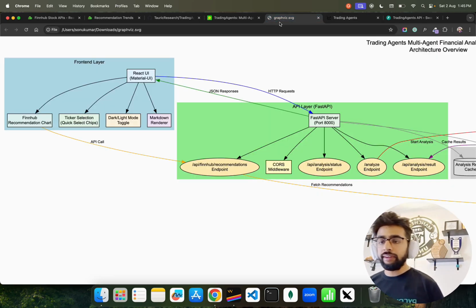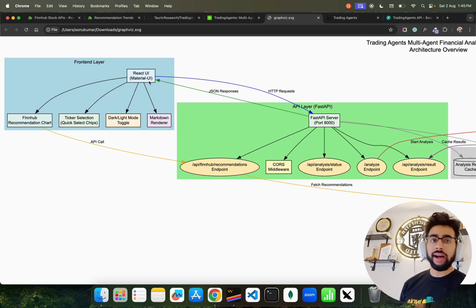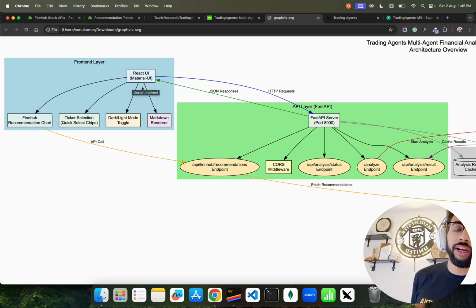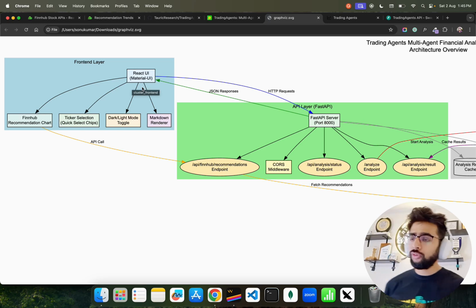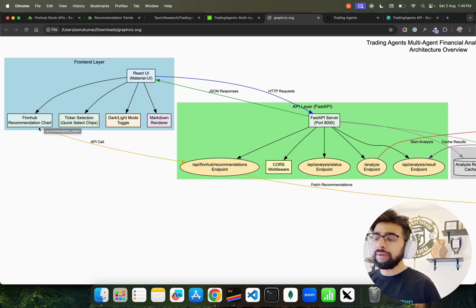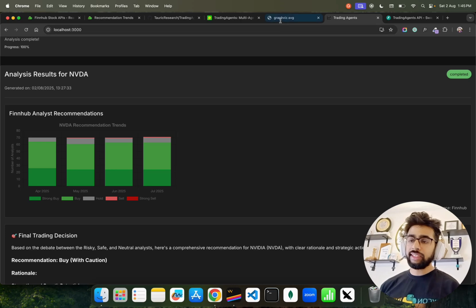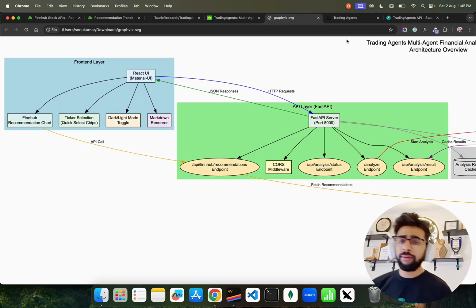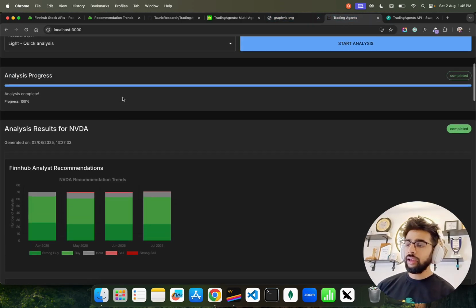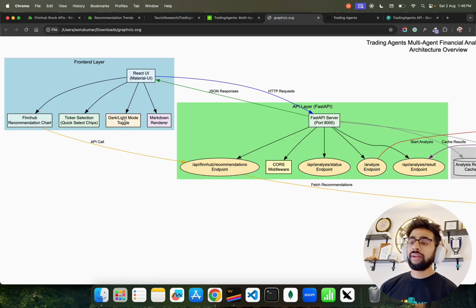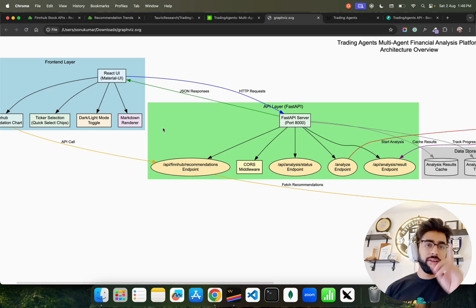On the front end, we have a React UI where we are using the Material UI framework. You can use a lot of other things, Chakra and so on. We have a Finnhub recommendation chart that you see, coming from Finnhub data, the chart that I created. Then we have ticker selection. You can select a ticker, and for a seamless experience, we have some quick ticker selection. And then we have dark and light mode, and markdown rendering for the output.